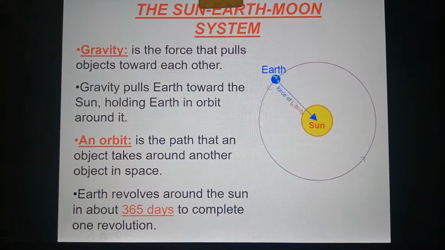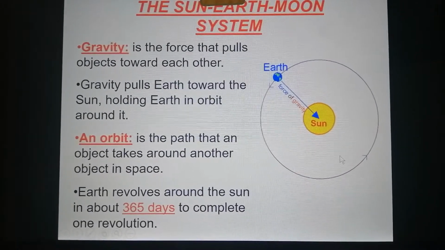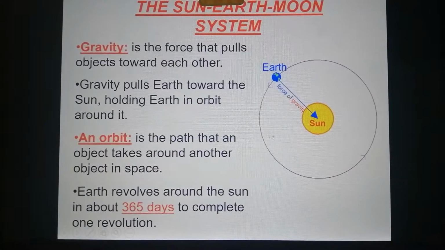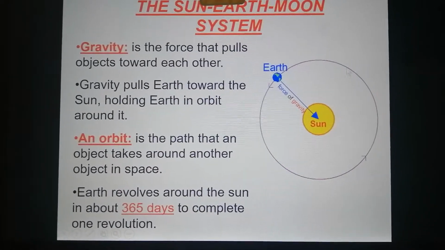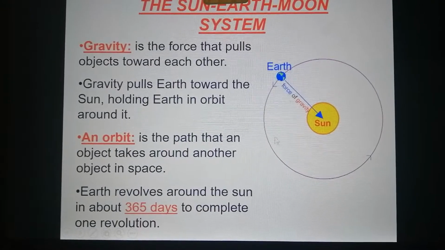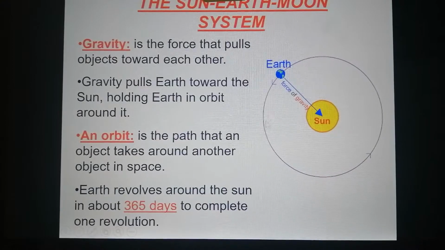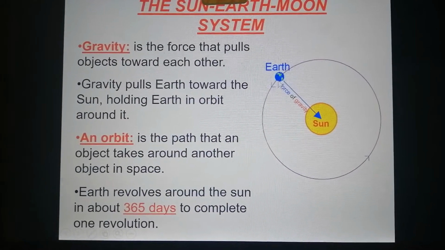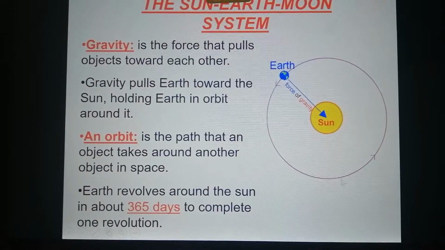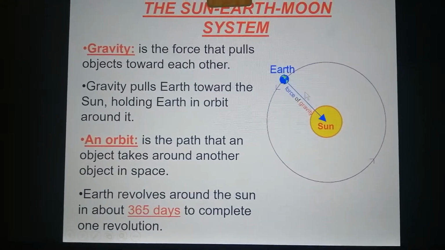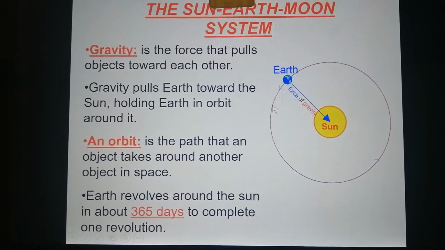Sun, Earth, and Moon. Here, the sun is in the middle and the Earth is orbiting, or revolving, around the sun in a pathway called orbit. This path where the Earth is revolving around the sun is called orbit. What makes the Earth revolve around the sun in a definite or specific path? Why does the Earth not fly everywhere in space?